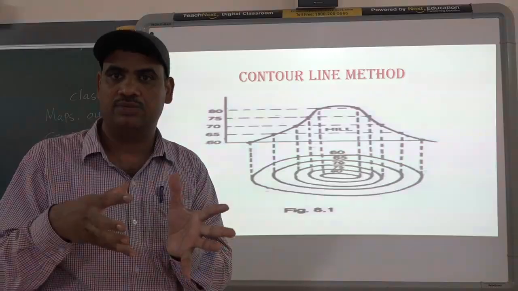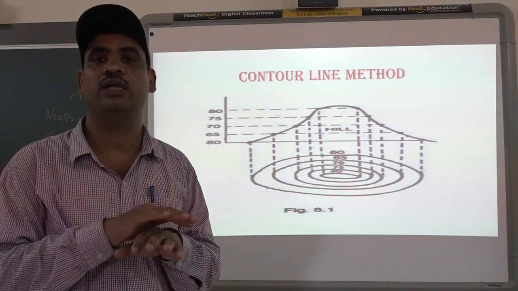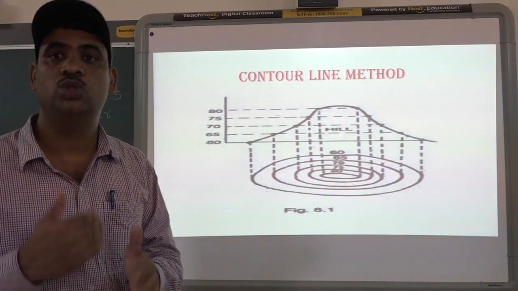Can be marked with one line. If we are using a line, to show the places